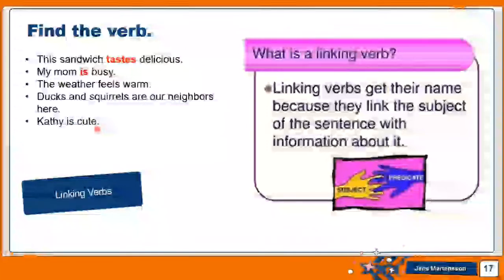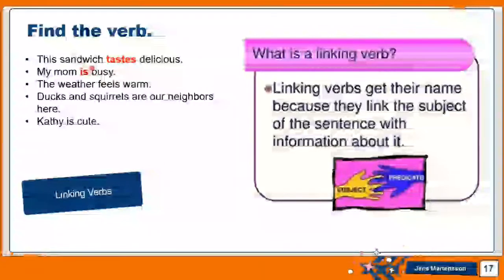Now, where is the verb in these sentences? Kathy is cute. Where is the verb mainly? Is cute the verb? No, that's an adjective. Is warm the verb? No. Delicious? No, that's an adjective. This sandwich, this is the subject. Then I have tastes. Is tastes a verb? In fact, it is a verb.